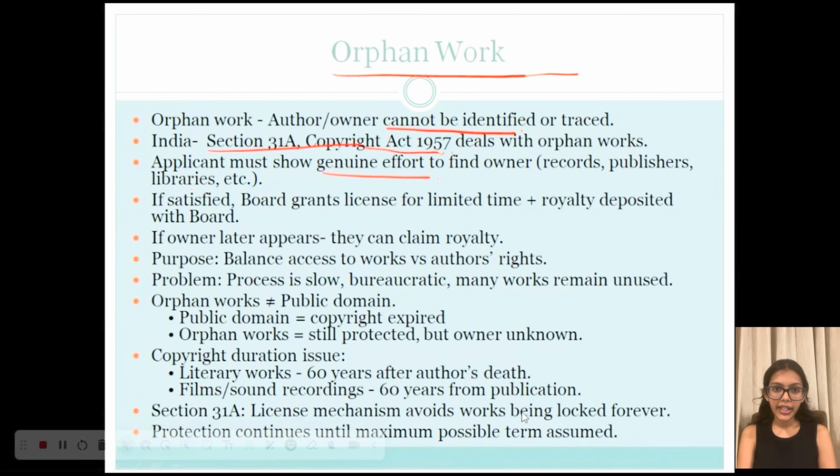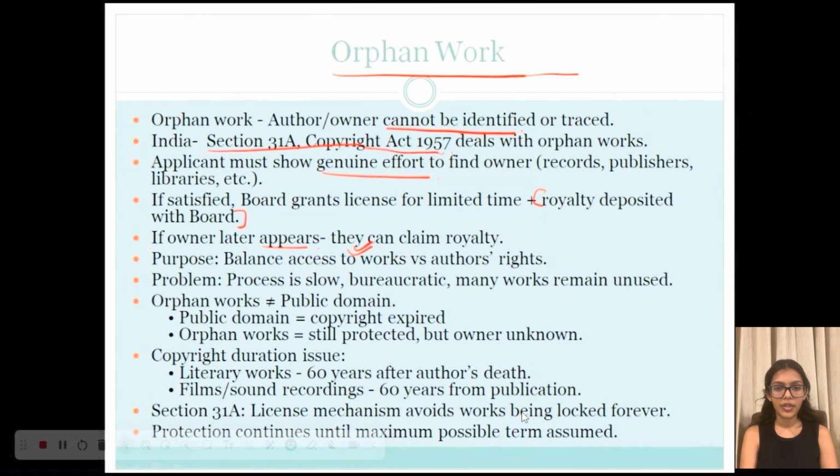Now this applicant must show properly that they have made a genuine effort to locate the owner, but they have failed to do so. Now if the board is satisfied, they can allow the applicant to publish or use the work for a minimum period of time. And the applicant may need to pay a royalty amount which is deposited to the board only. And later, if the true copyright owner shows up, they can claim the royalty. But if not, then it will remain with the board only.